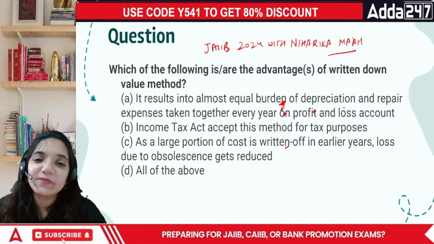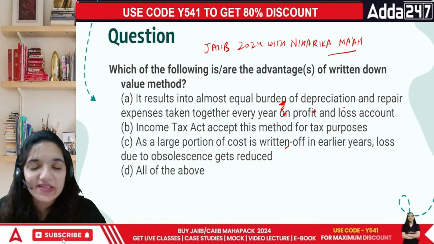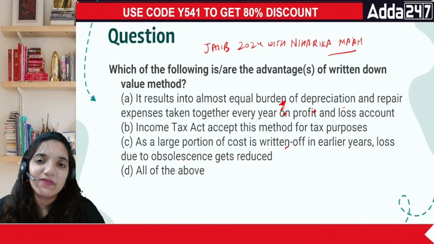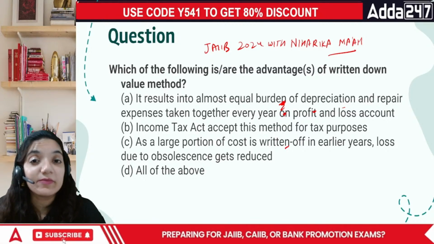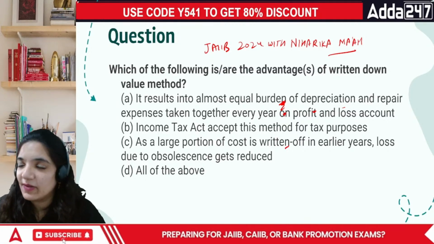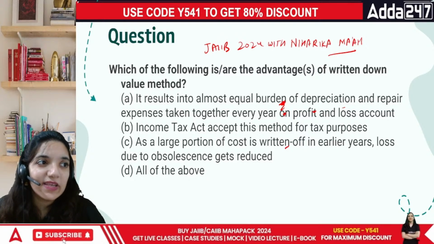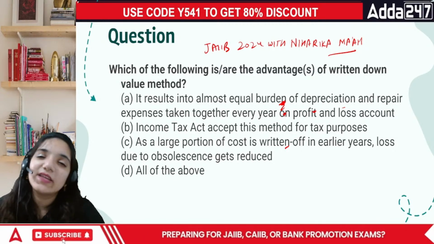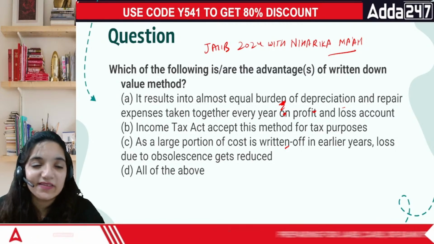Income tax accepts this method for tax purposes, that is also correct. Only two methods are allowed in the eyes of income tax, straight line and WDV. As per depreciation, in the accounting standard itself, they had given almost 10 different methods, and this is not the limit, there are many others.